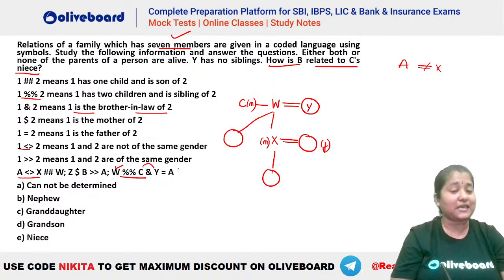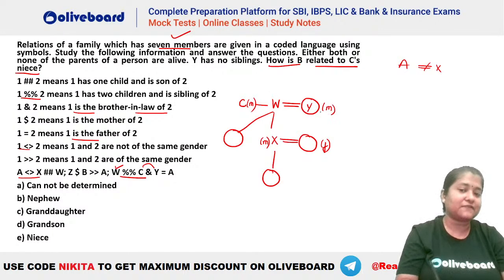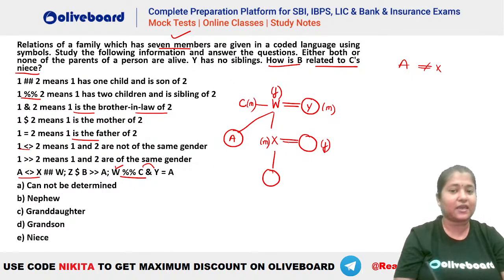Okay, and Y equal to A. Equal to means what? One is the father. So Y has to be the father here. So if Y is a father, W will be a female here. Okay, and Y is the father of A. You can already see X here. So A has to be this person. Okay, and now we know that A and X were of opposite gender. So already X is male here. That means A has to be a female person here. Now we had X hash hash W. What is the meaning of hash hash? Hash hash meant one is the child, that is already done.